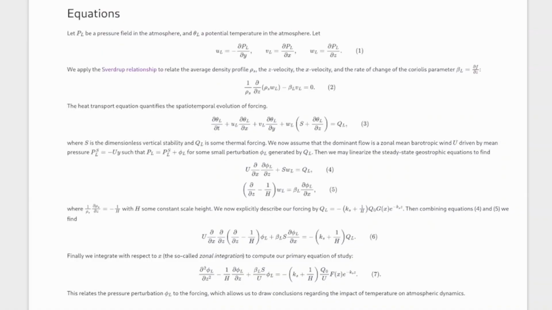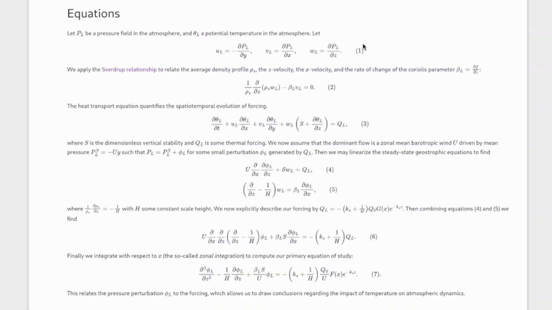So, like Scene already outlined, the goal here is to study how temperature can cause perturbations of pressure in the atmosphere, and then how this can have broad effects on large-scale atmospheric phenomena like these jet streams or eddy currents. So the equations that we're working with here essentially all just come down to this last equation 7, and the idea is we want to derive some relationship between the z derivative, so the height derivative in the troposphere, of our pressure perturbation with respect to the thermal forcing that we're considering.